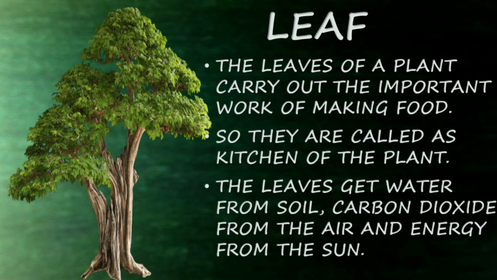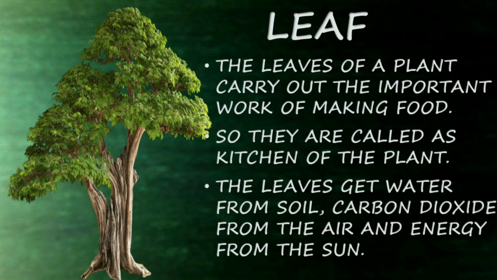The leaves get water from soil, carbon dioxide from the air and energy from the sun. So they absorb the water from soil with the help of the roots, carbon dioxide from the air with the help of the small pores in the leaves called stomata, and energy from the sun.